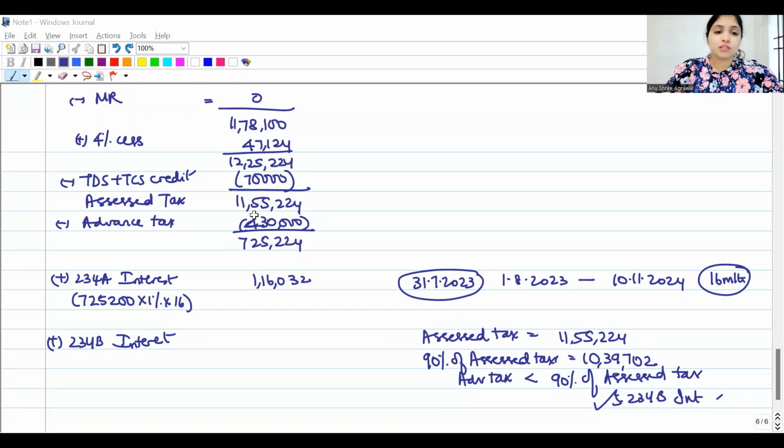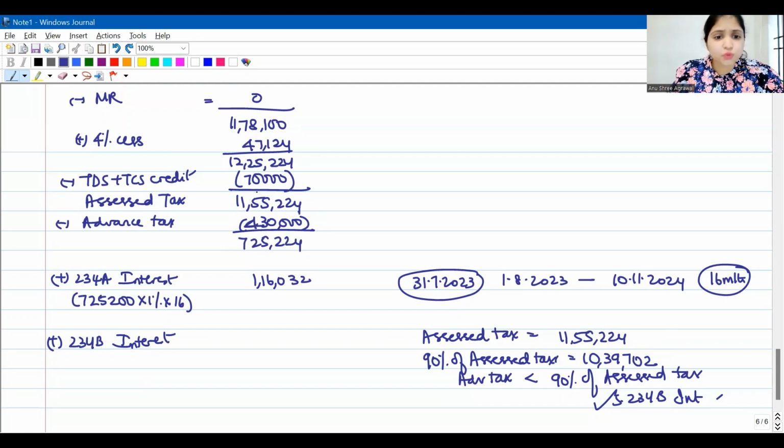Now you see what is a shortfall. How much lesser did he pay? See, he should have paid 11,55,224. He paid only 4,30,000. So how much lesser did he pay? 7,25,224. So on this, but I told you whenever you calculate 234 ABC interest, round off to the earlier 100. So 7,25,200 into 1%. But for what period?